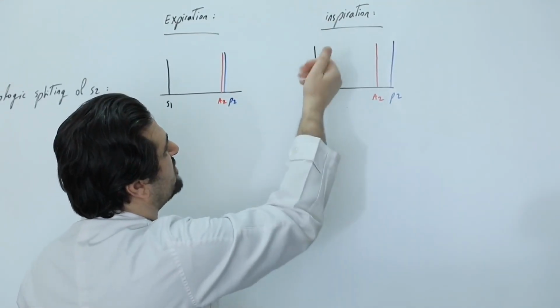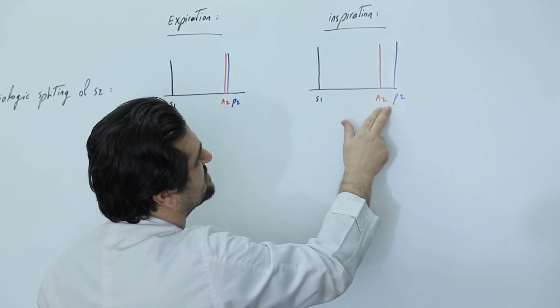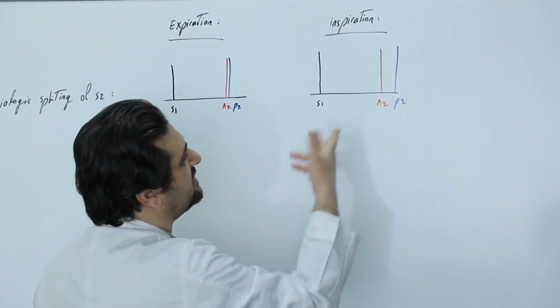But after inspiration or breathing in, the two components of the S2 sound separate from each other. What is the reason for this?